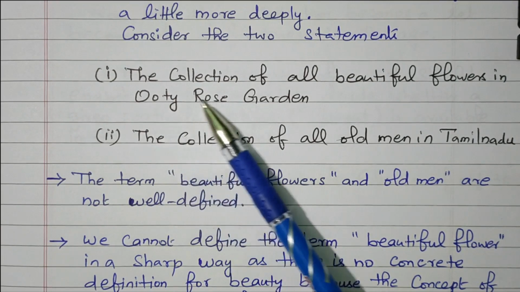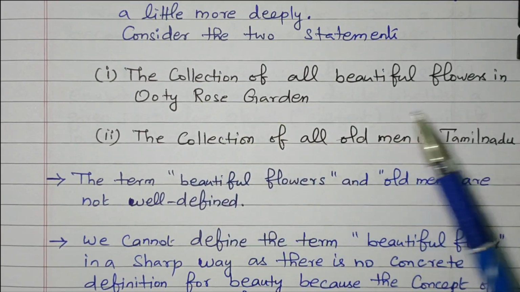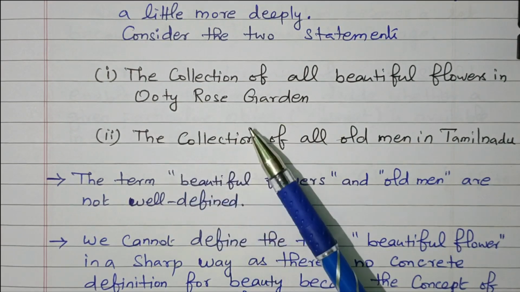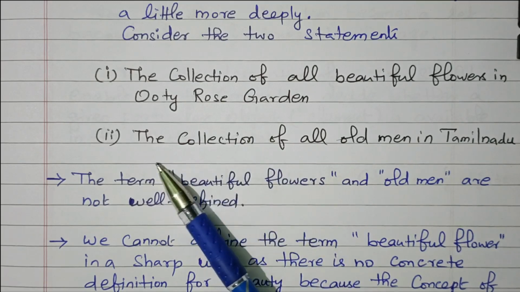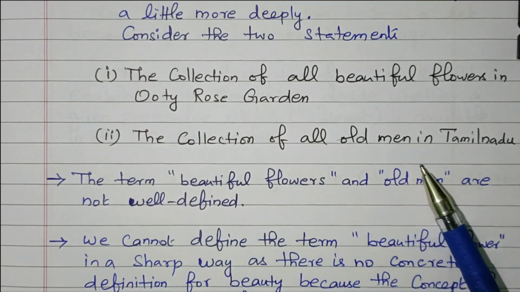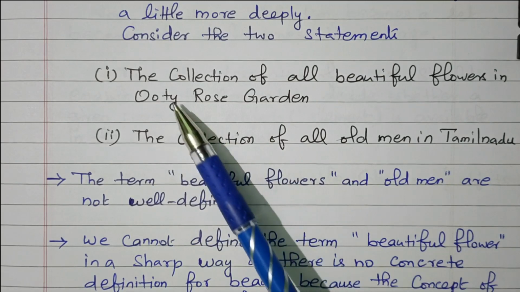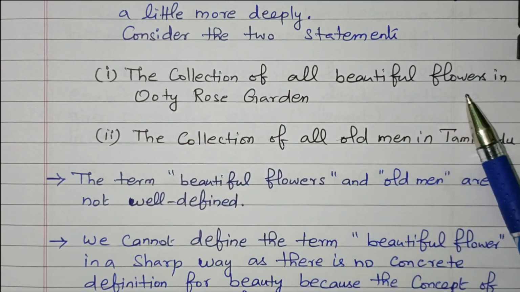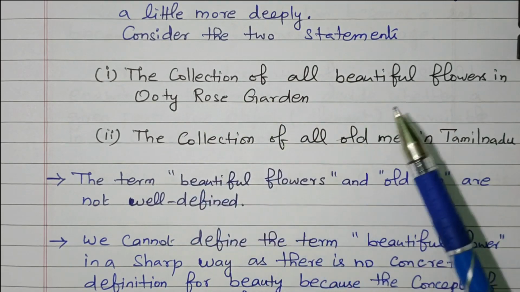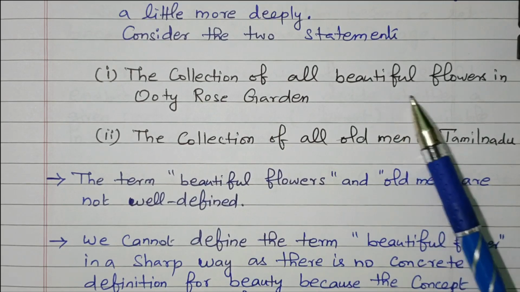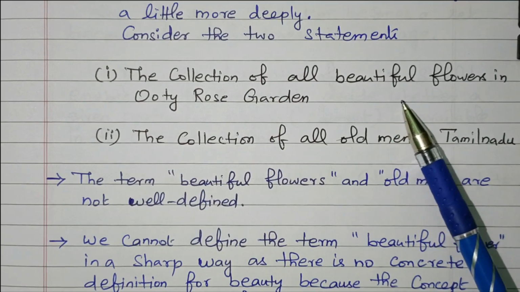First one is the collection of all beautiful flowers in Ooty Rose Garden. Second one is the collection of all old men in Tamil Nadu. Right? The collection of all beautiful flowers in Ooty Rose Garden. This beautiful flower is not well defined. Which one is a beautiful flower?